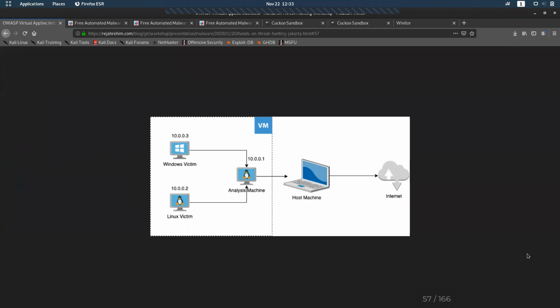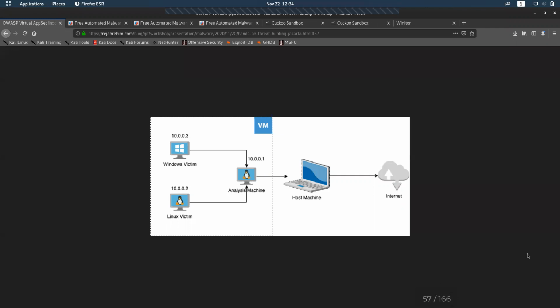So this is the network structure. The analysis machine is 10.0.0.1, and the Windows victim machine is 10.0.0.3. There is another machine, a Linux machine. It's also a Linux victim machine.